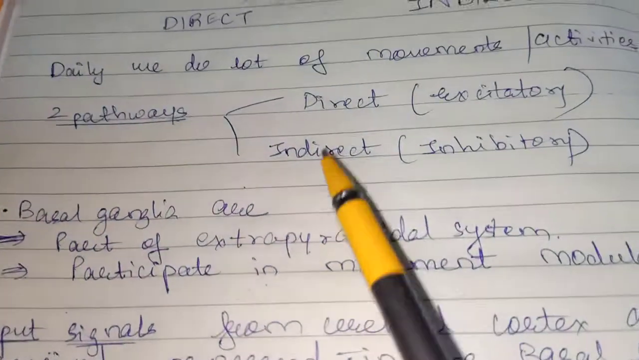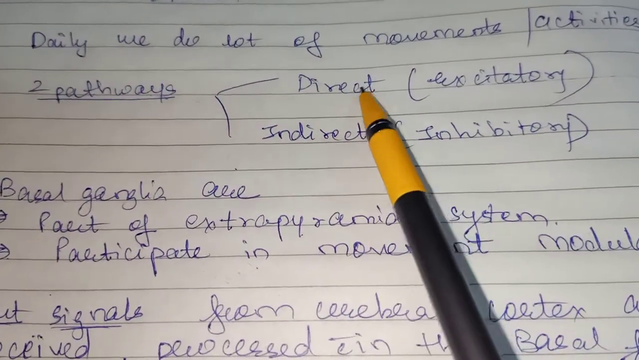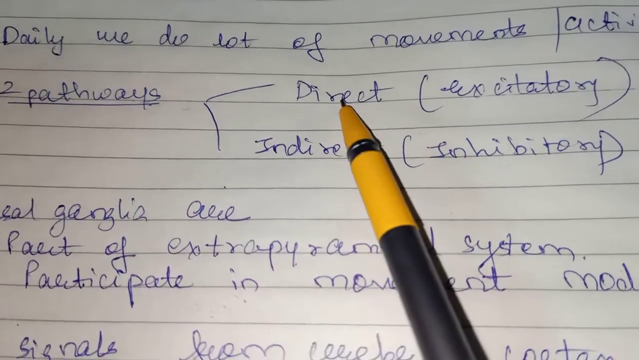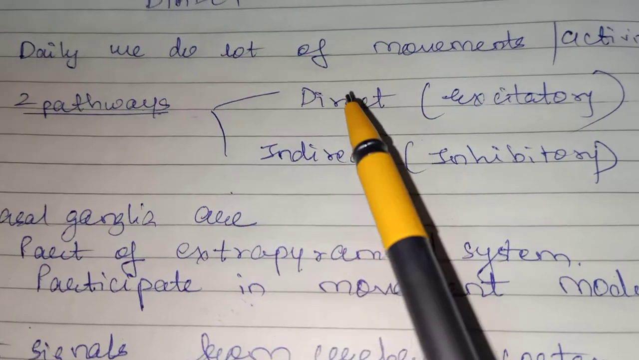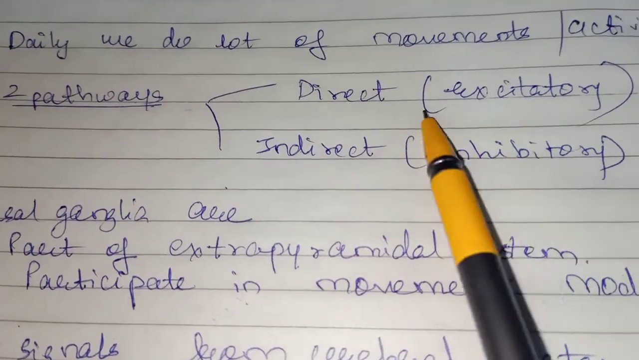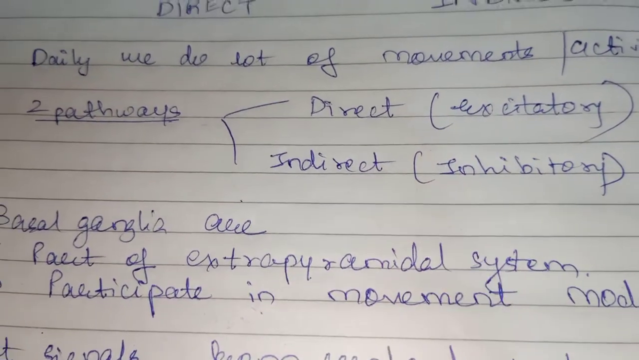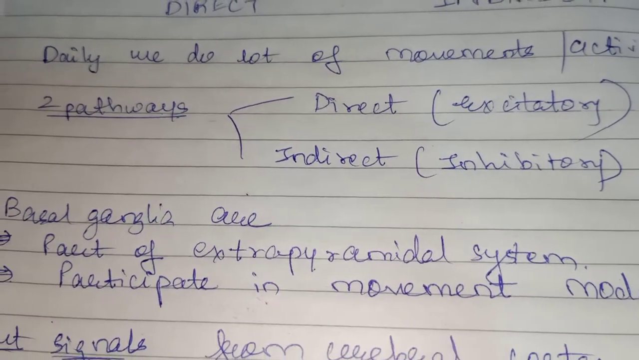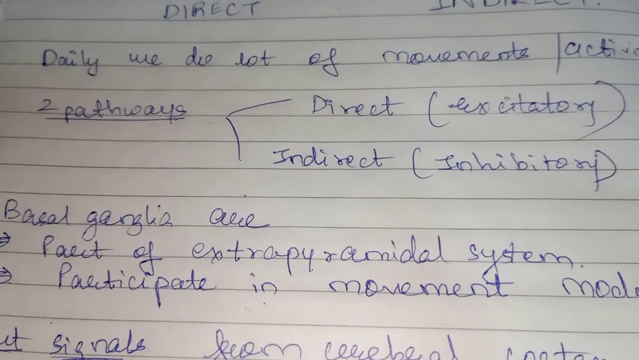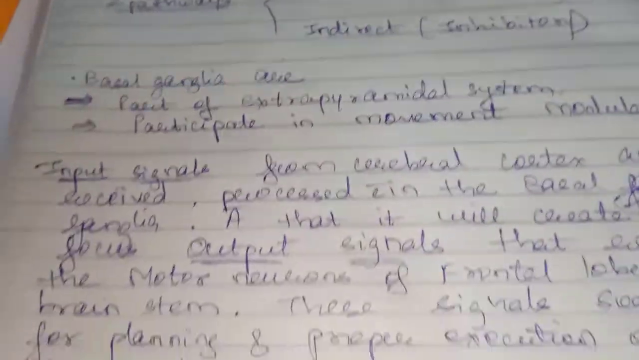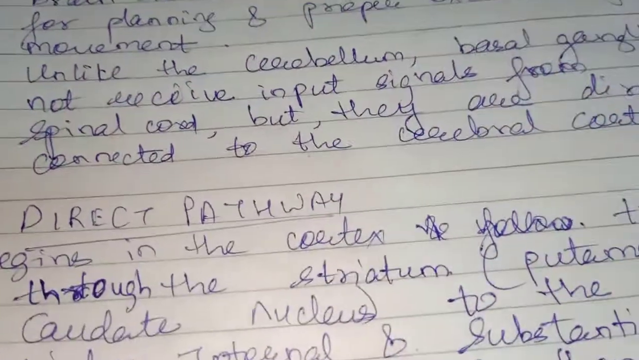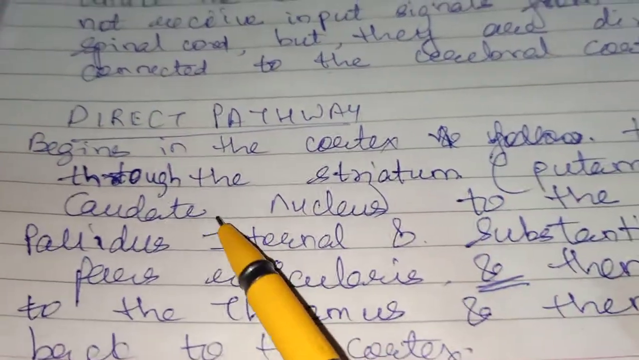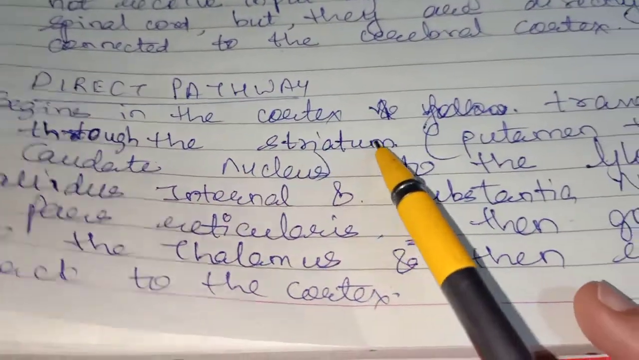Now, as I told you, there are two pathways, direct and indirect. I will teach you one by one what the direct pathway is and what the indirect pathway is. The direct pathway is excitatory and the indirect pathway is inhibitory. So we'll go further with the direct pathway. Now, this direct pathway begins in the cortex.